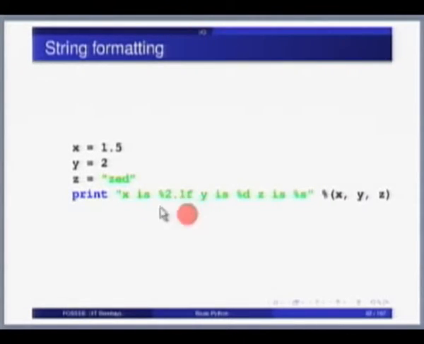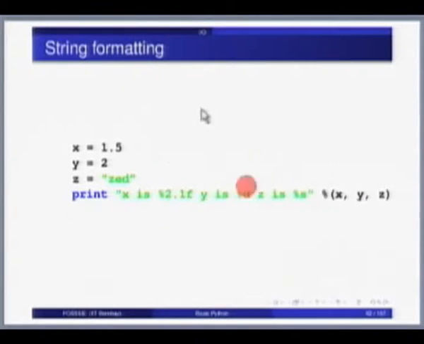So this is all very much like C. Percentage D is like in C an integer. Percentage S, I think what it tries to do is give us some kind of a string representation of Z. So in this case it happens to be a string, so it works out perfectly fine.